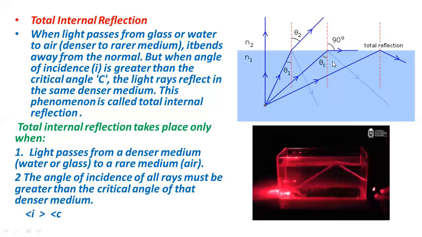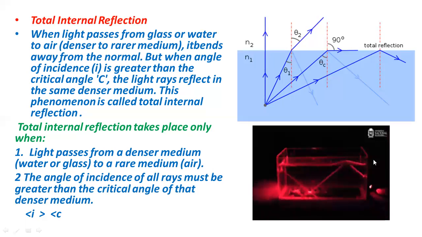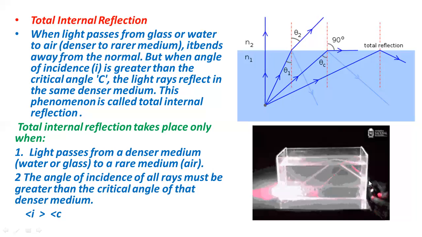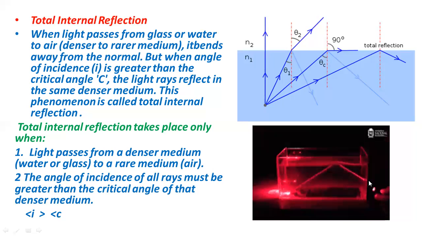Now you can see that by changing the direction of light, this is a torch or laser light, and this is a tub which contains water in it. By passing the light in that medium at different positions, you can see the angle of reflection in different cases. As you are moving the laser light, you are changing the incident ray, and by changing the incident ray, you can get different reflected rays.